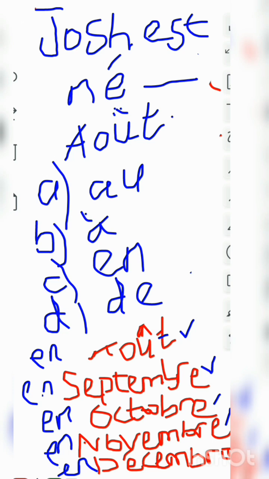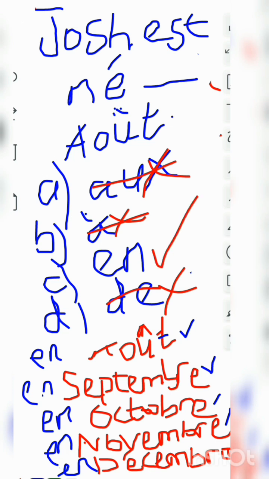So, whereby we see the others, they are not the answer. You cannot use "au" together with a month. That is wrong. We cannot use "à" with a month. We cannot use "dans" with it. So all these ones are wrong. The right one is "en". You use only your "en" together with your month.